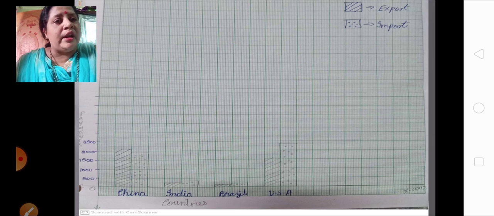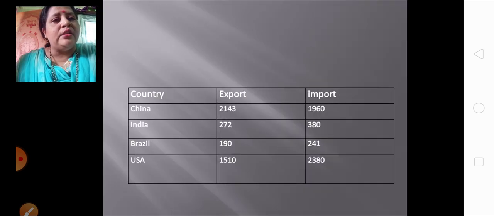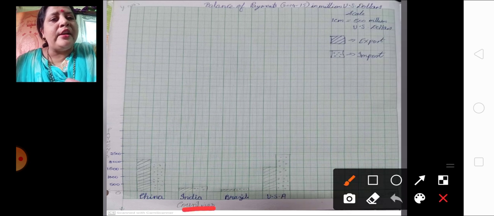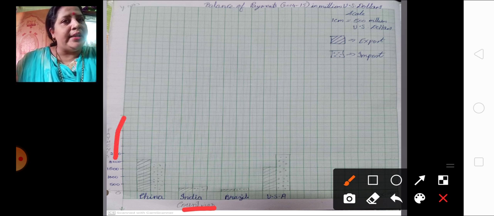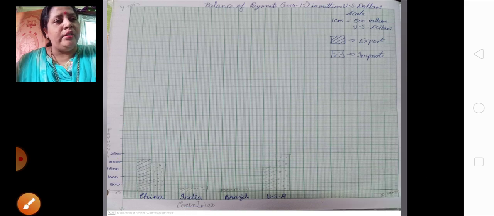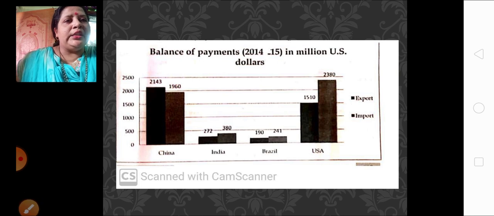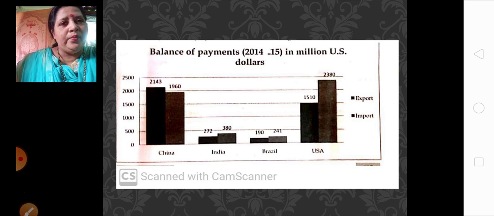These are countries, like you can see over here, I have written down countries. And what are these over here? These are the payments in US dollars. That also plays a very important role. You can see this ready-made graph over here. It is just taken from the book.